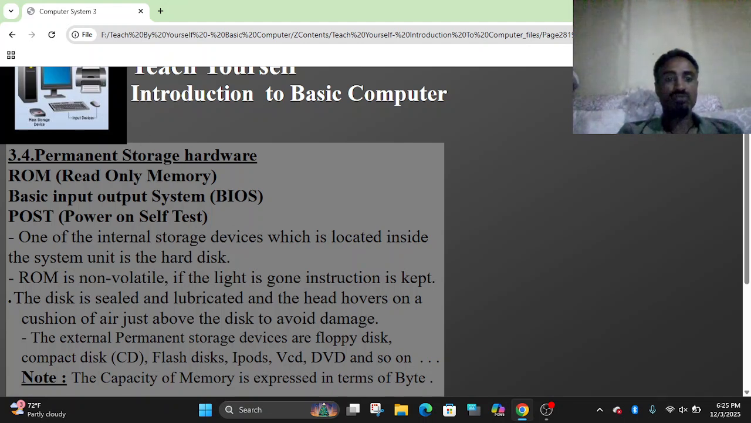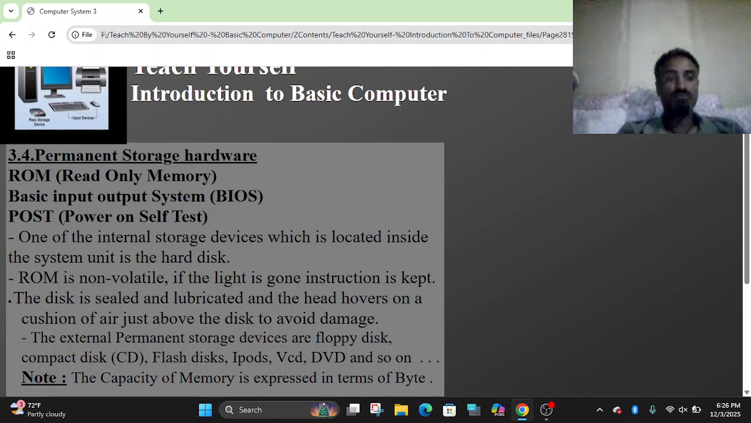One of the internal storage devices which is located inside the system unit is a hard disk. The hard disk stores permanent data like personal files, system files or operating software. Application software is stored under hard disk. This is the internal storage device located inside the system unit or inside the system case.